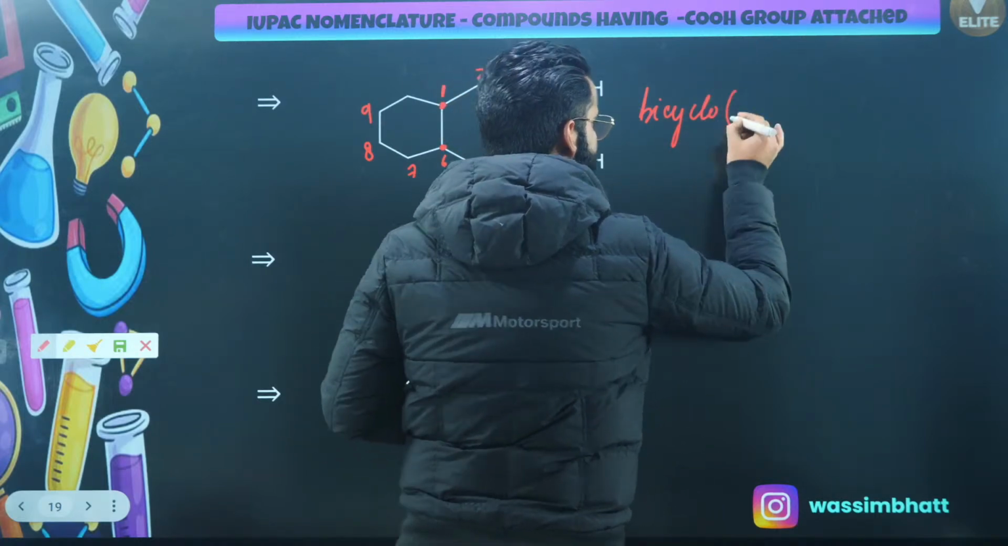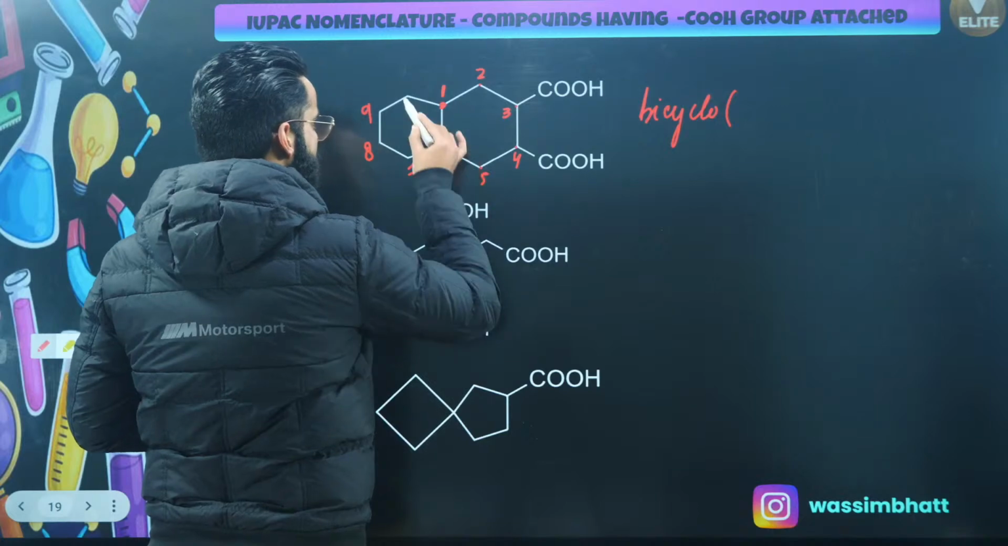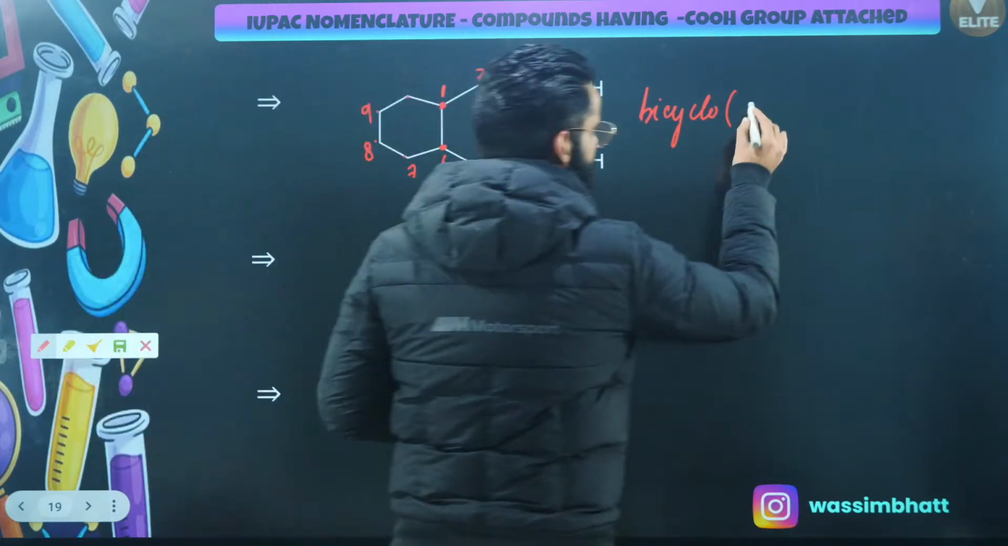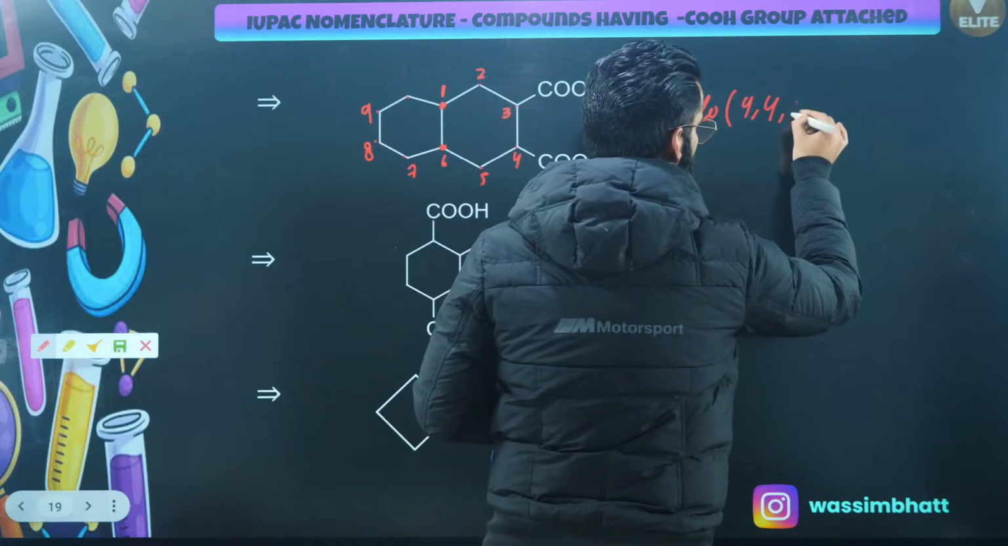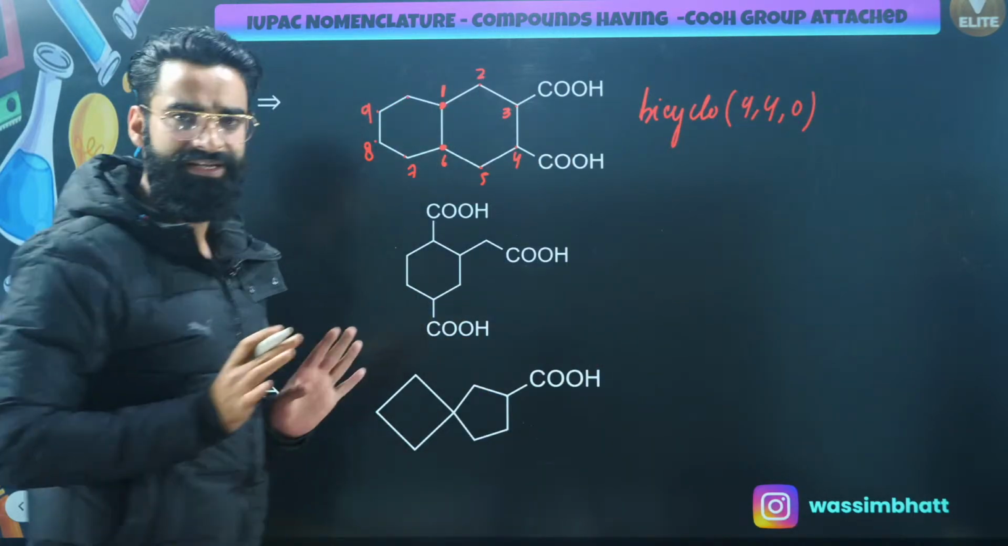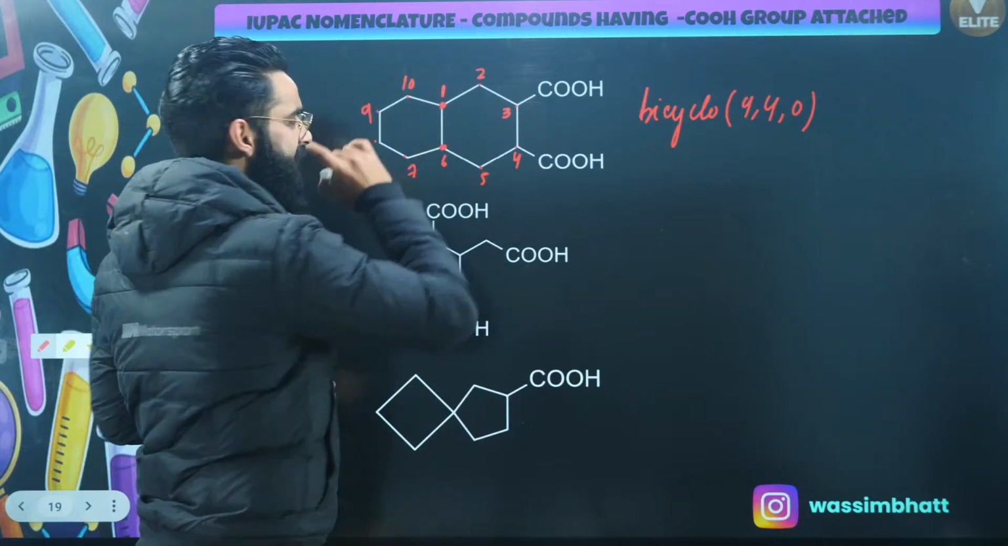Now first thing, I will be starting with bicyclo. How many carbon atoms here? 1, 2, 3 and 4. Here, 1, 2, 3, 4. It's going to be 4, 4. In the middle, there is no carbon atom, right? So 4, 4, 0. Perfect. Till here, everything is clear, right? Total, how many carbon atoms are there? There are total 10 carbon atoms actually, right?